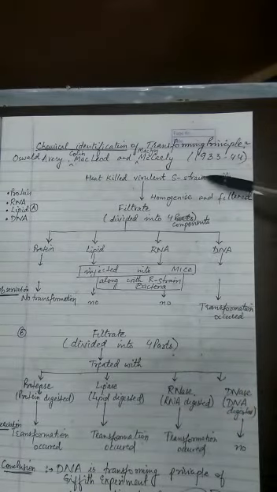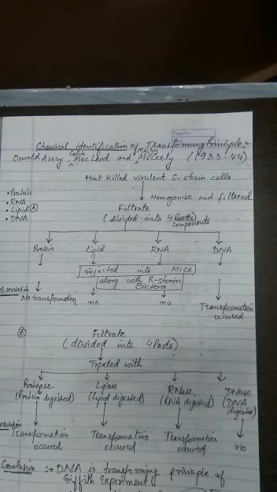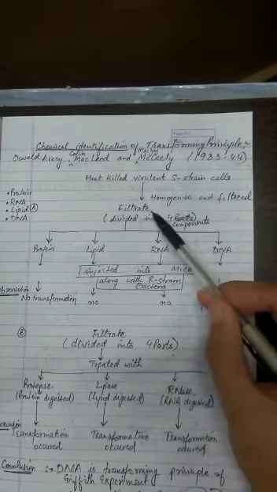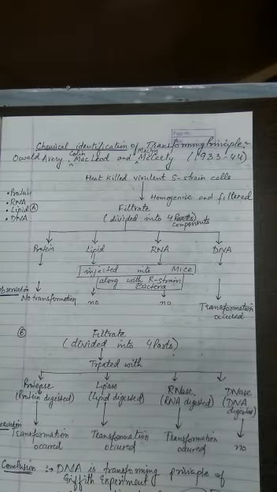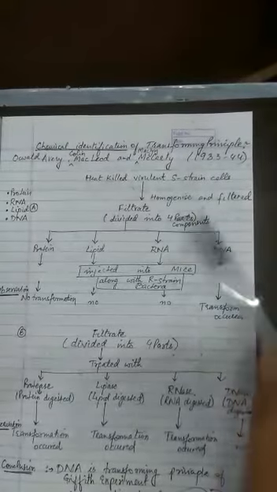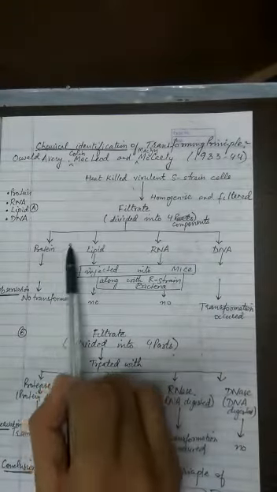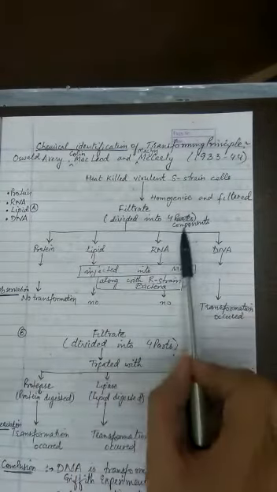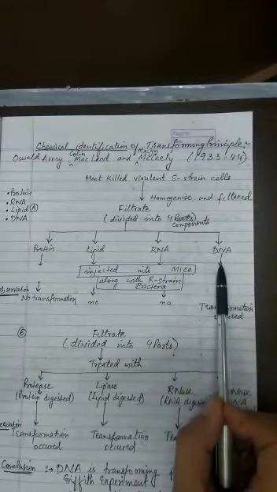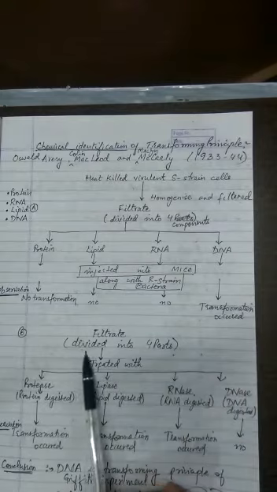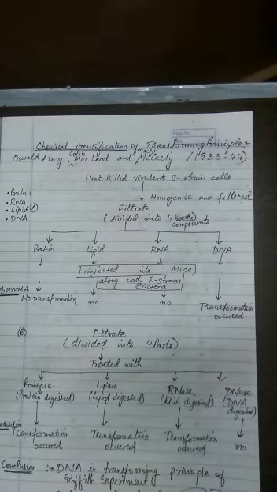Heat-killed virulent S-strain bacterial cells were first of all homogenized and then filtered. This experiment was done in two steps. In the first step, the filtrate was divided into 4 components. So proteins were separated from the heat-killed S bacteria, lipids separated, RNA separated, DNA separated. The second step was to divide the filtrate into 4 equal parts and then treat them with various types of enzymes.